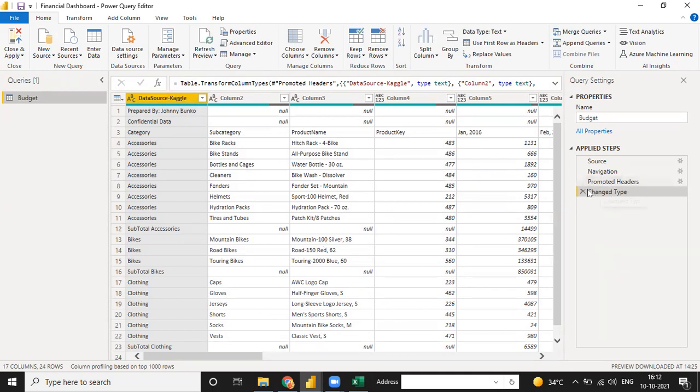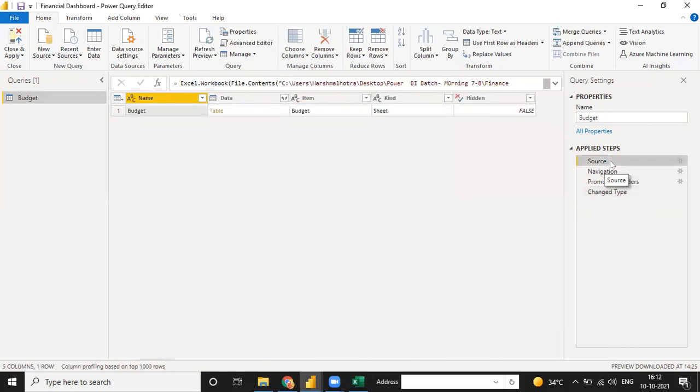Okay, so before these two, see, this is your budget table query, the name of your file, and this is your properties, like the name of your file is mentioned here, and these are the applied steps. So when you connect your file from the particular source into Power Query, it means all the applied steps are there. Suppose there is a source. See, there is a source whose name is user Power BI desktop.